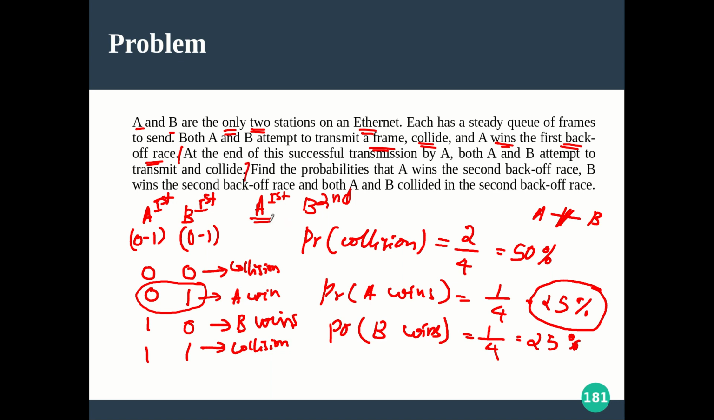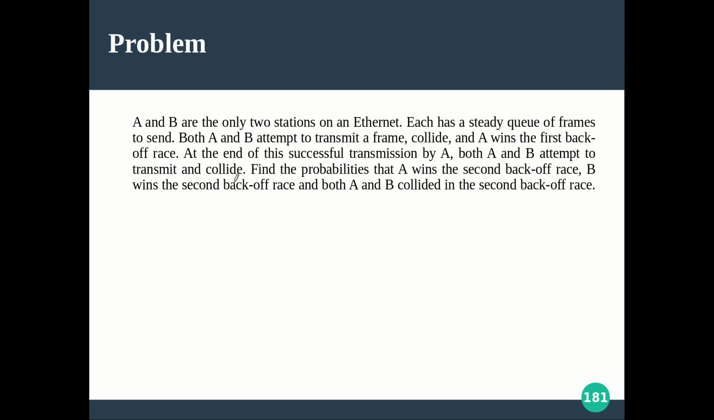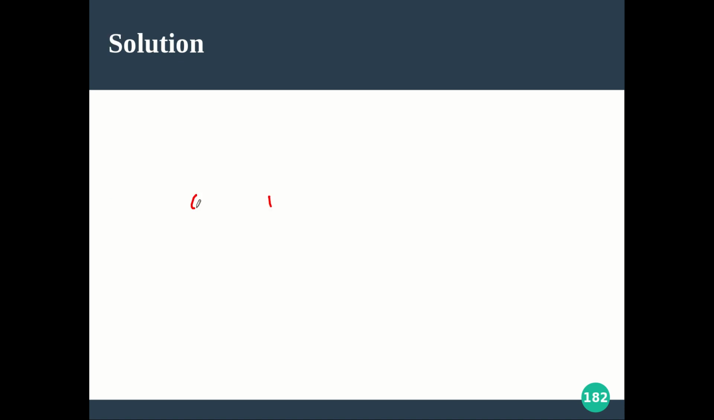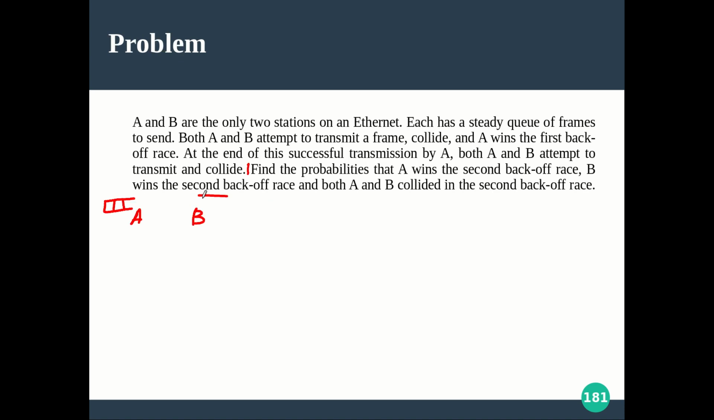Is it clear? So this you have to note down. Then let me clear everything and I will continue. So we are at this point, right? Now what happened? A and B are trying after the successful back off round. A won in the previous case and A successfully transmitted. So both are having a steady queue of frames, right? Frame 0, frame 1, like that. Like that B is also having a steady queue of frames.